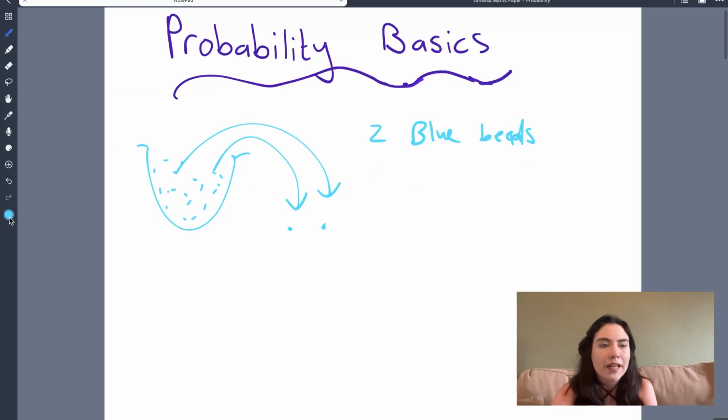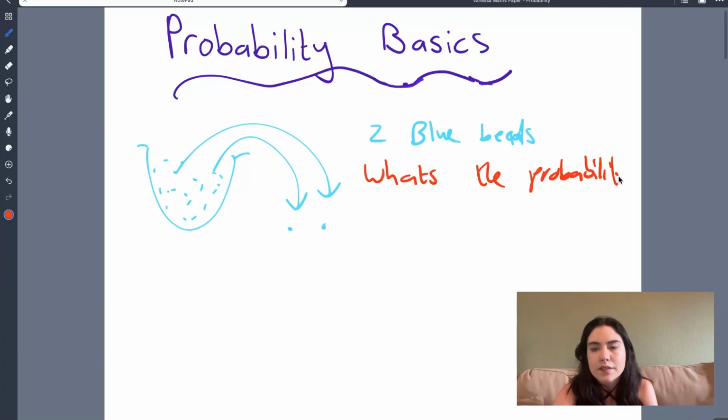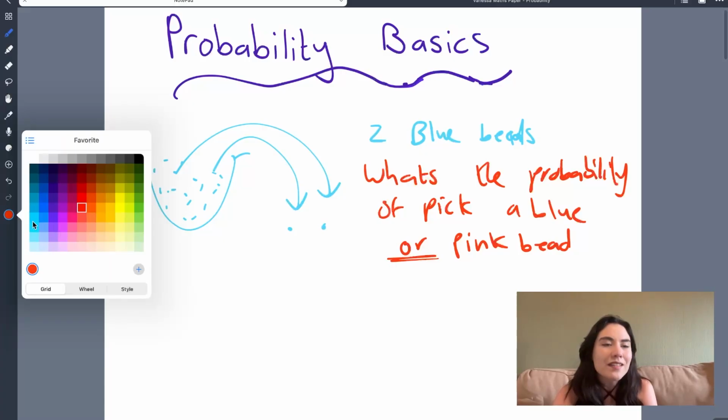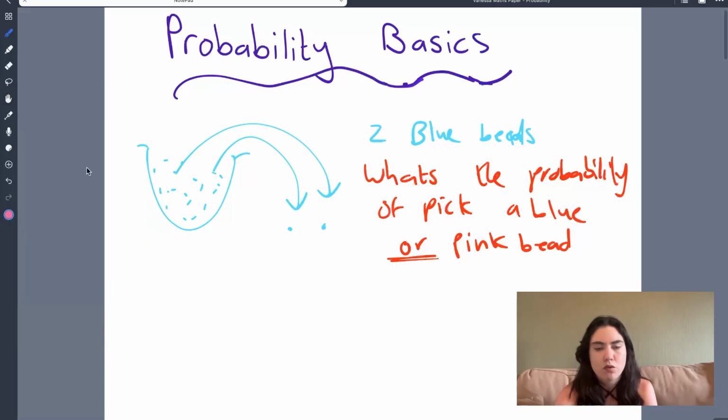For example, let's say the question asked us, what's the probability of picking a blue or pink bead? Now here is the word or. That is the same event, because I'm either picking a pink bead or a blue bead.